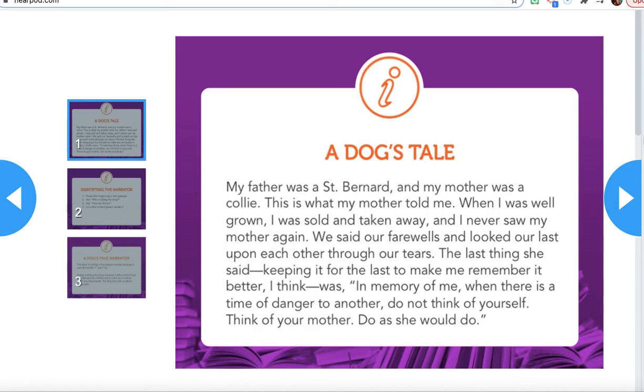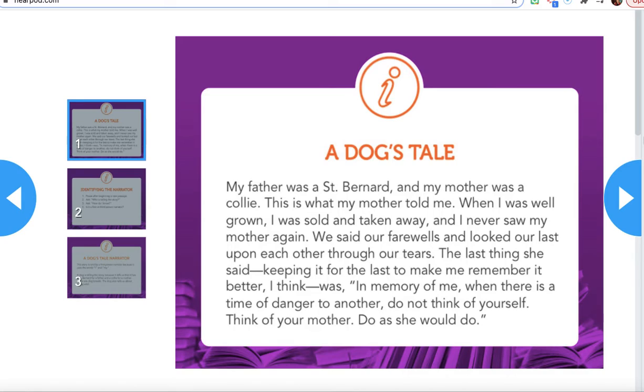The last thing she said, keeping it for the last to make me remember it better, I think, was, in memory of me, when there is a time of danger to another, do not think of yourself. Think of your mother. Do as she would do.